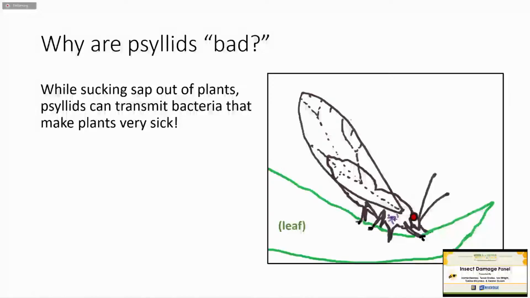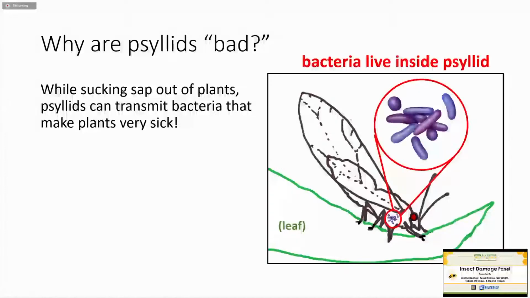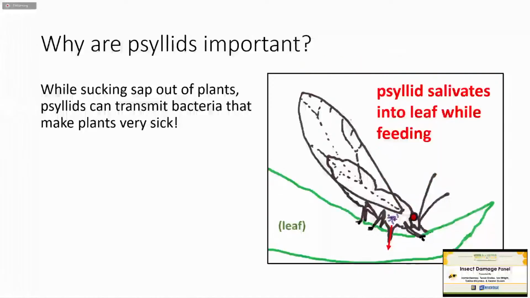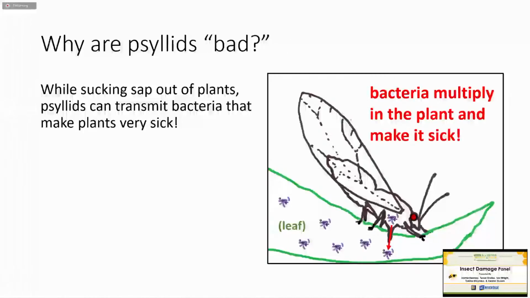So again, this is very similar to the system that Tessa studies, but instead of transmitting viruses, psyllids transmit bacterial pathogens. How this works is that bacteria can live inside of psyllids, and when a psyllid begins feeding on a plant, it salivates into the plant, and when it does so, bacteria can enter the plant along with the saliva, where they can then multiply and spread throughout the plant, making it very sick or potentially killing it.